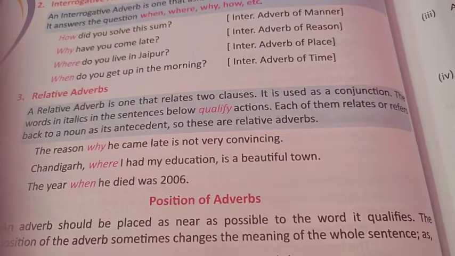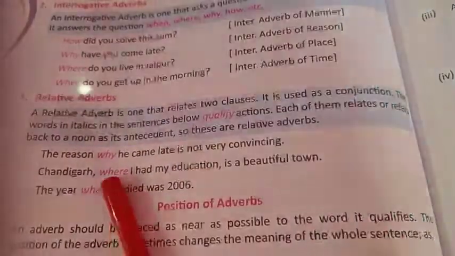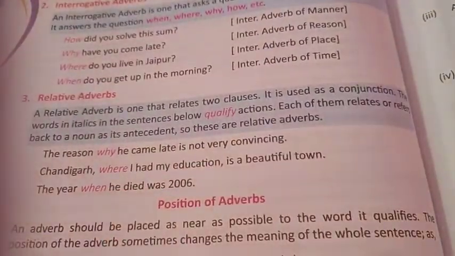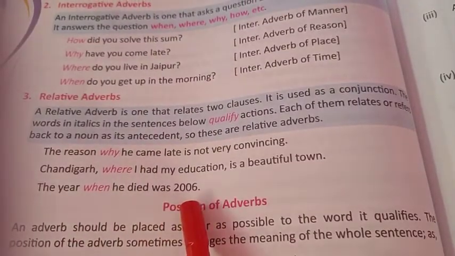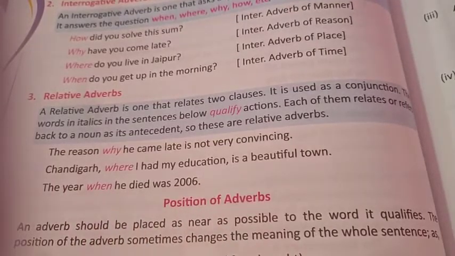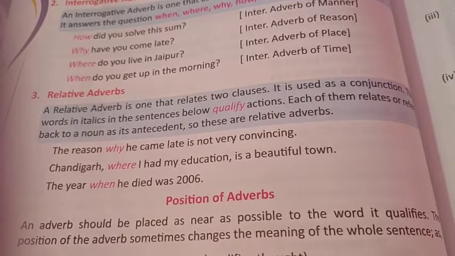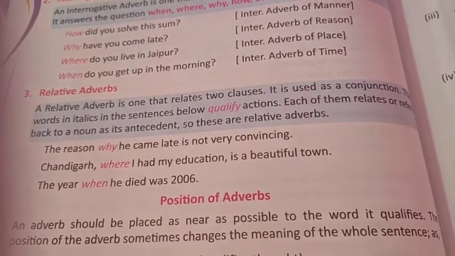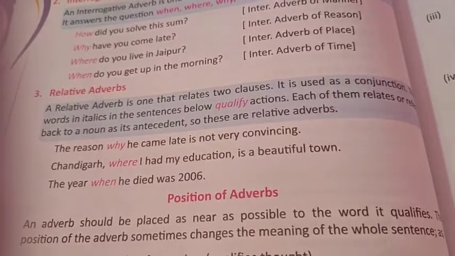Then we have Chandigarh, where I had my education, is a beautiful town. So the word where here, children, is a relative adverb. The year when he died was 2006. So it relates these two clauses and this word when is a relative adverb. We are talking here about year and also when he died. So the year when he died was 2006.